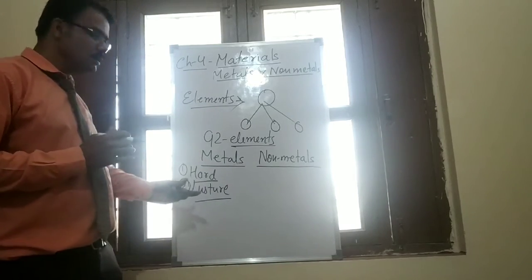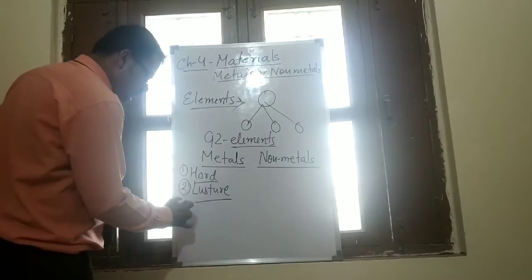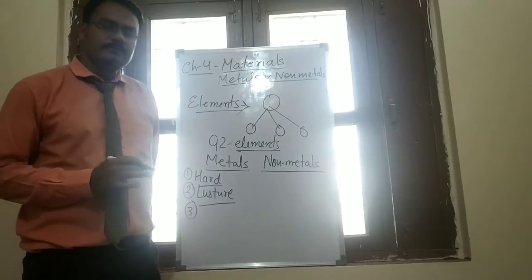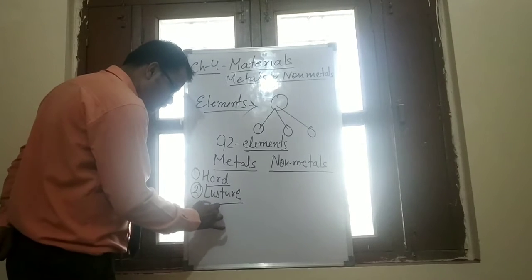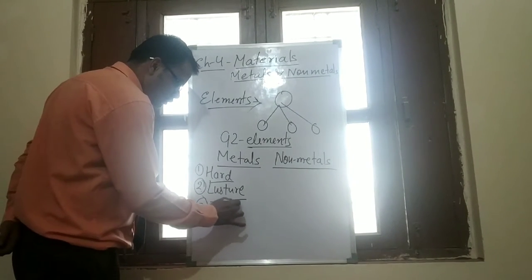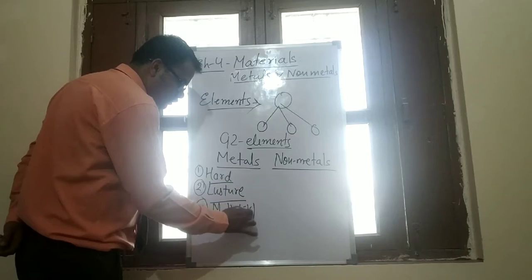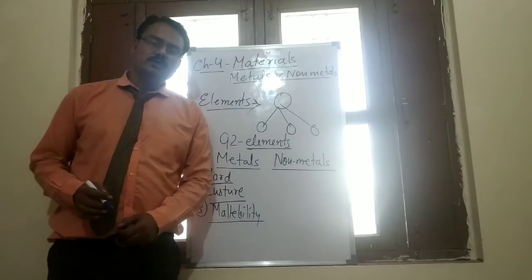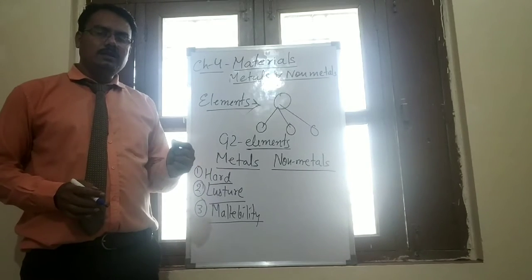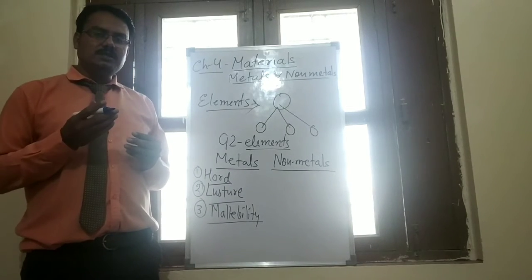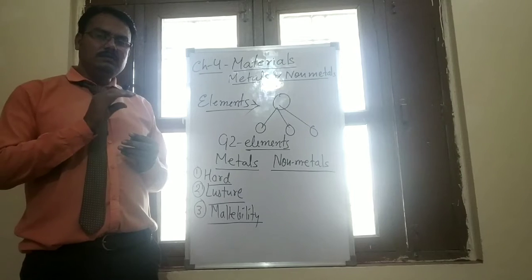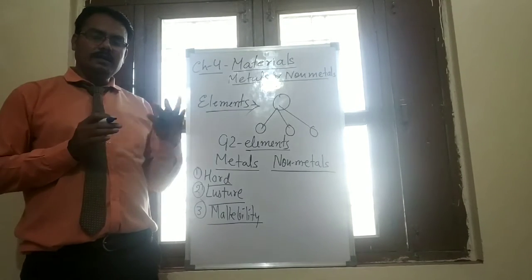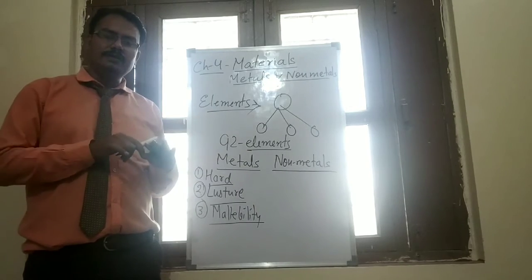The third property is malleability. Malleability is the process by which a metal can be changed into a thin metal sheet by heating and hammering it.